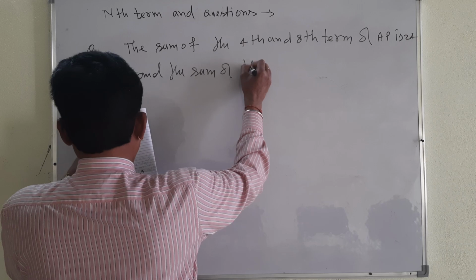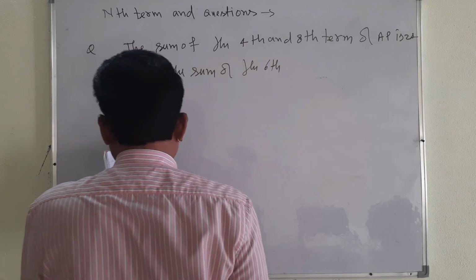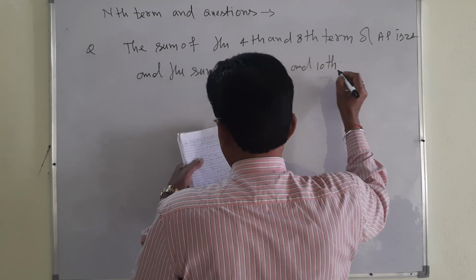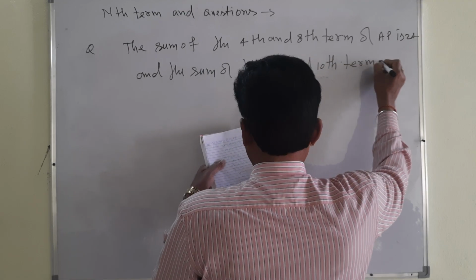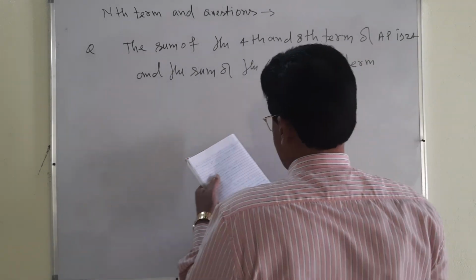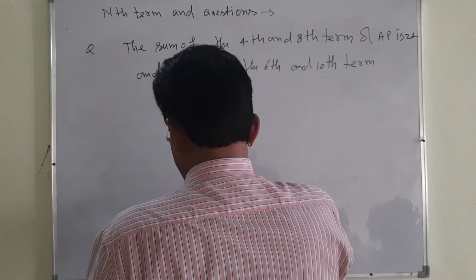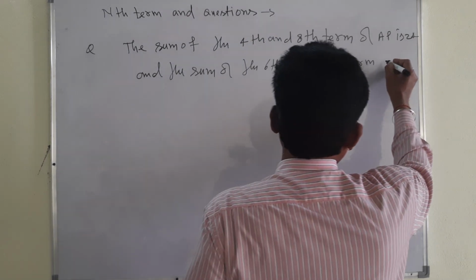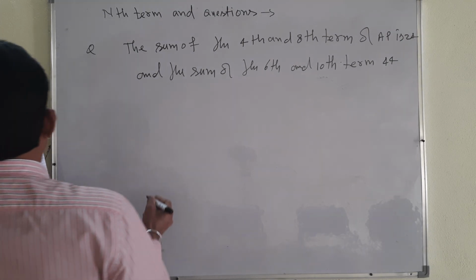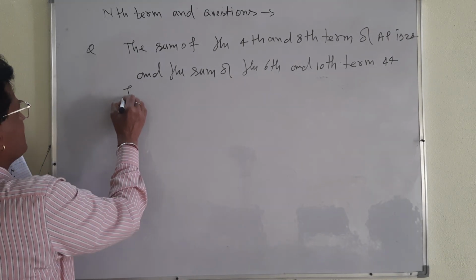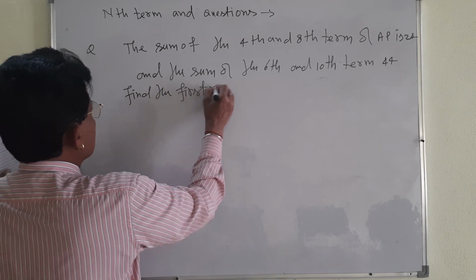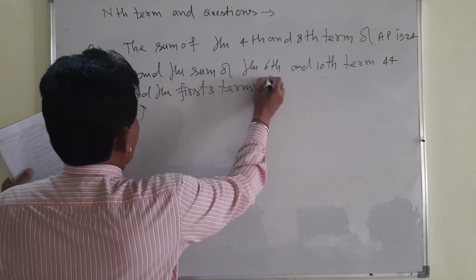the sum of the sixth and 10th terms is 44. Find the first three terms of the AP. Find the first three terms of the AP.